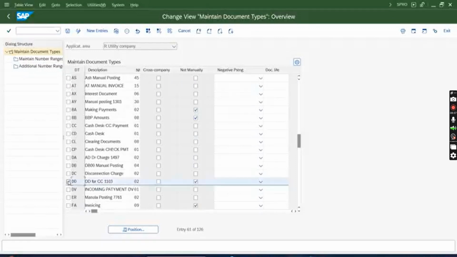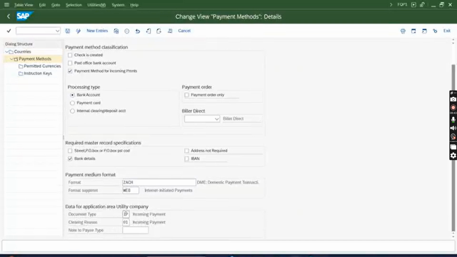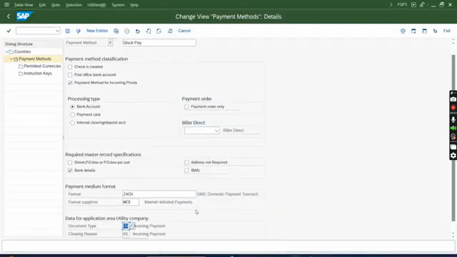Okay, I see a DD already created. Let me assign DD only. Although it is for another company code, but anyway.